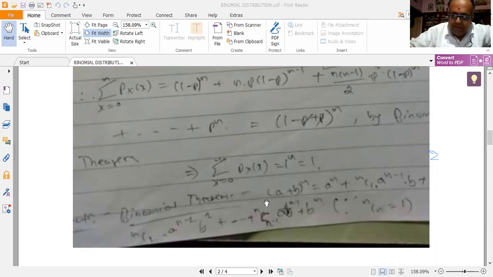Let me repeat again. The binomial theorem states that (a plus b) whole to the power of n is equal to a to the power of n plus nC1 a to the power of n minus 1 into b plus nC2 a to the power of n minus 2 b squared plus nC(n minus 1) a b to the power of n minus 1 plus b to the power of n.